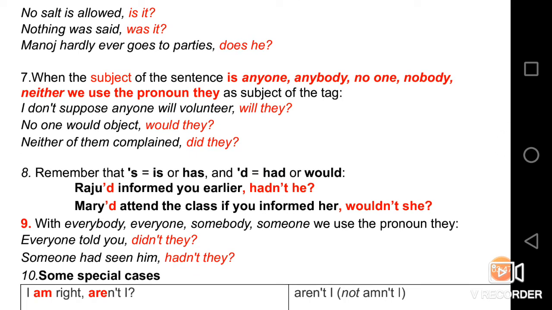When the subject of the sentence is anyone, anybody, no one, nobody, neither, we use the pronoun they as subject of the tag. Take for example, I do not suppose anyone will volunteer, will they?